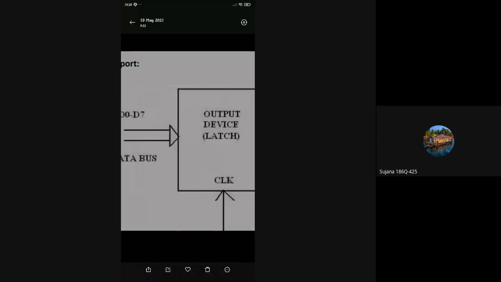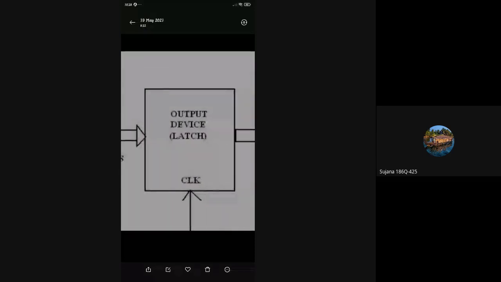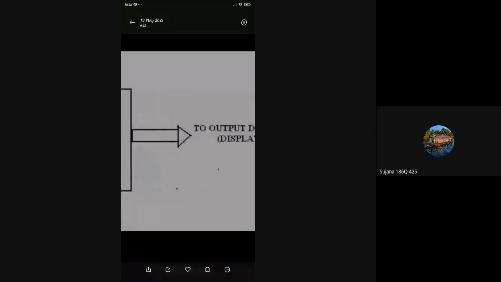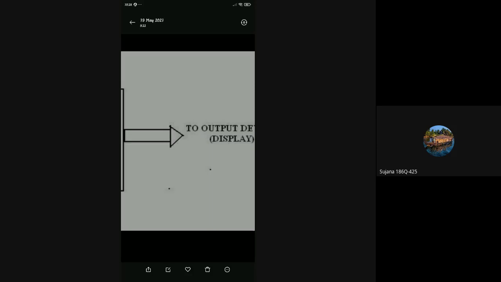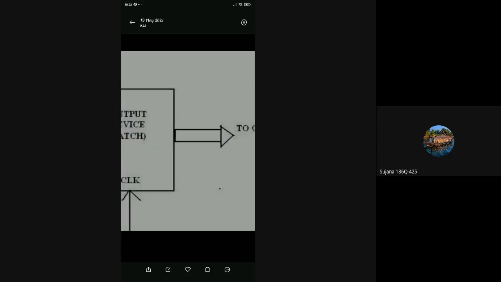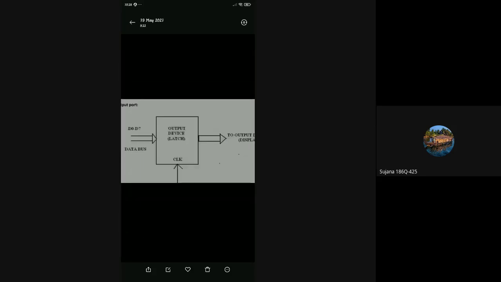The data latch will collect all the data from this output bus, and the latch will transfer the data to the output display. Whatever display or output device is connected to this latch, the output will be available on that device whenever the clock signal gets activated. So this is how the output port is used.